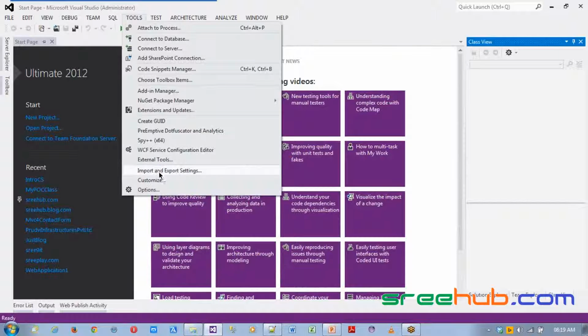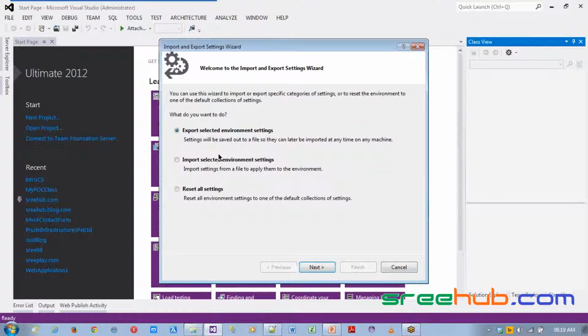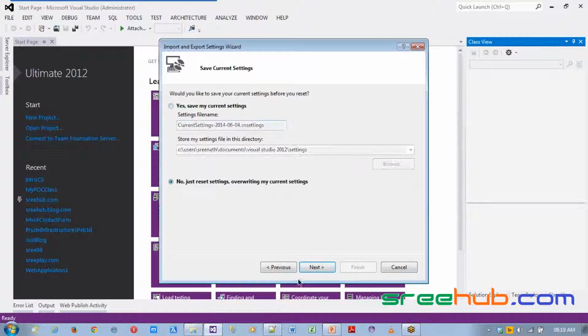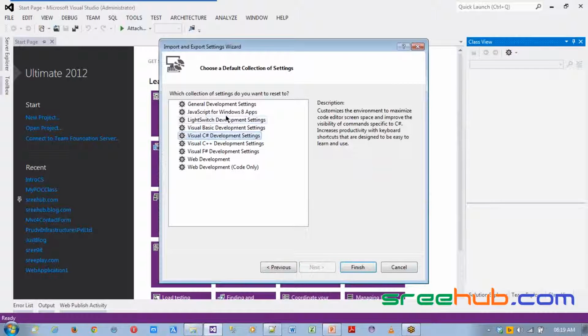I can reset in settings. Reset all. Here you can see, right? Normally when you start a project, you will actually get asked which type of settings you want to keep as default.